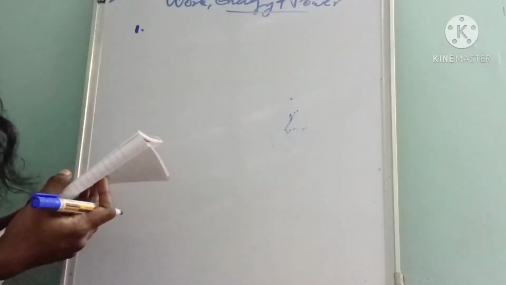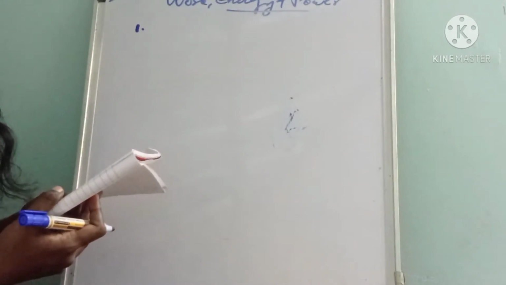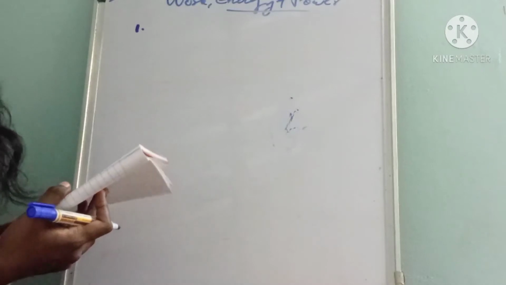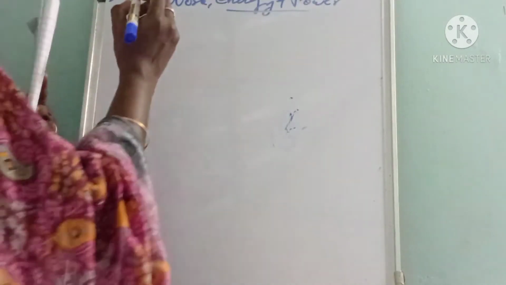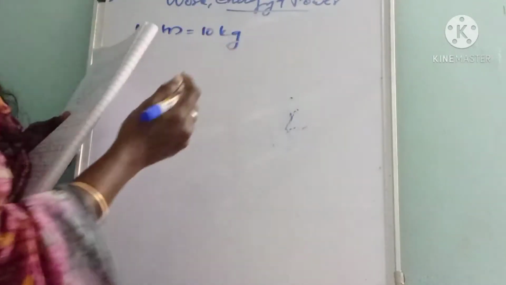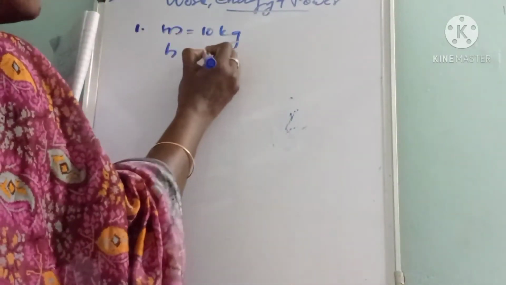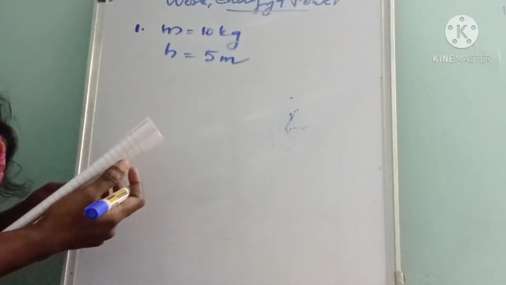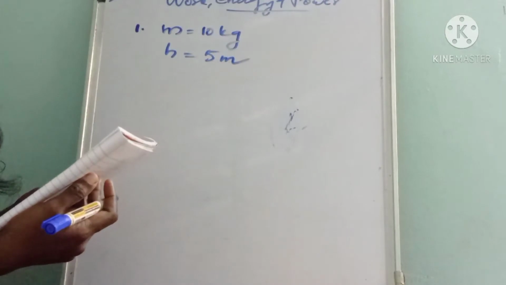Okay, the first question is: a body of mass 10 kg is kept at a height of 5 meter. Calculate the potential energy of the body. That is actually the question. Here the mass is given as 10 kg, which is kept at a height of 5 meter. Then we have to calculate the potential energy of the body.